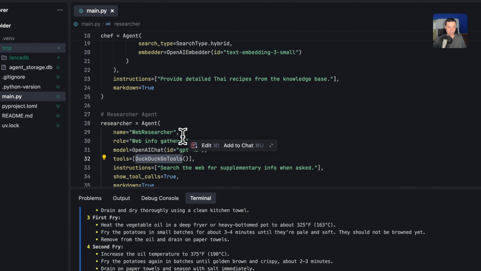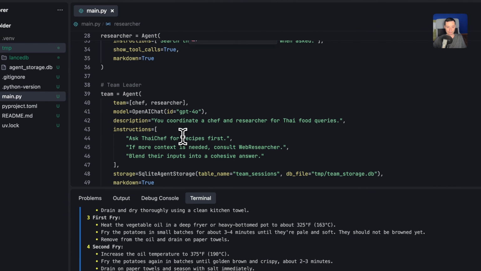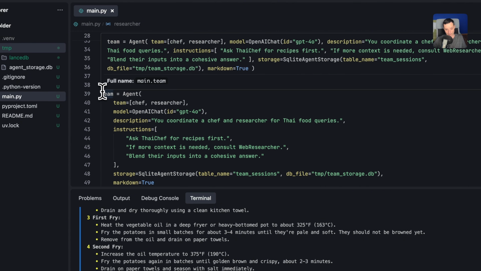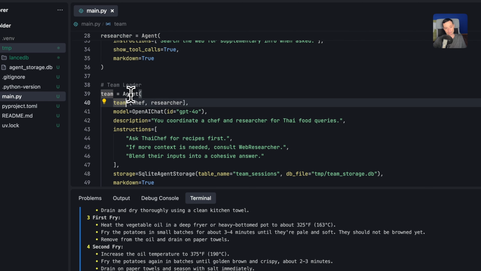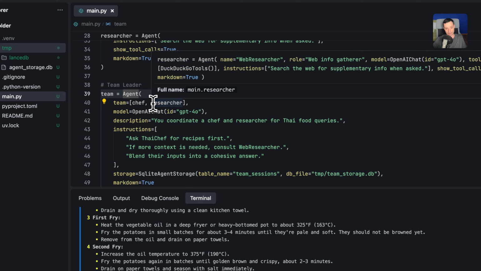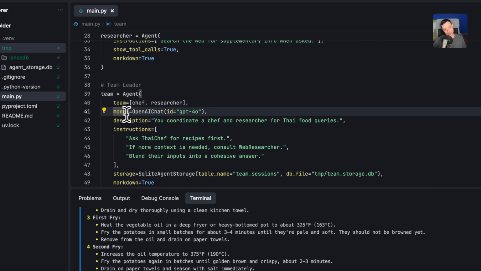I will not have the debug mode in here to have all of the details. And in here we have the team, and the team is defined like this. You have the agent and you have the team formed with two, the chief and the researcher. Again, in the team you can put whatever model you want. If you want to use, I don't know, a more powerful model, you can do that. So in every aspect of this you can configure your own model for anything that you may want.